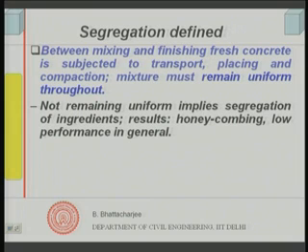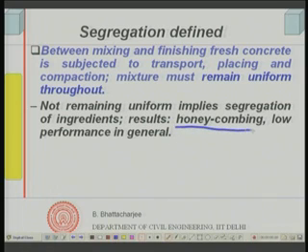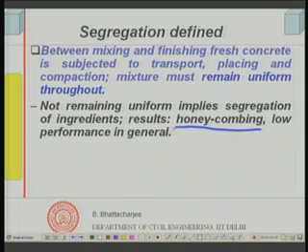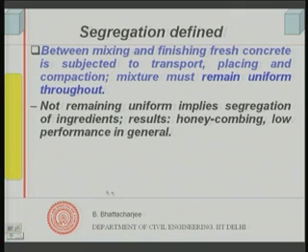Some of the results we have seen earlier, namely honeycombing. That could be the result of segregation, because the coarse aggregates remain and the fine aggregates are separated out from them, and that is one kind of segregation. It can result in honeycombing, and in general it can result in low performance. That is the result of segregation.